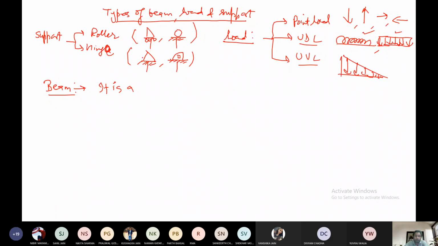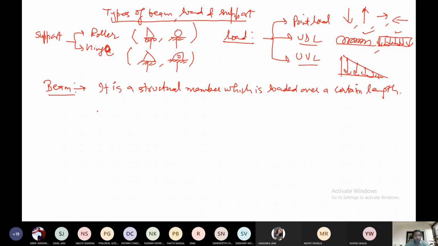It is a structural member which is loaded over a certain length. Yes, very good.